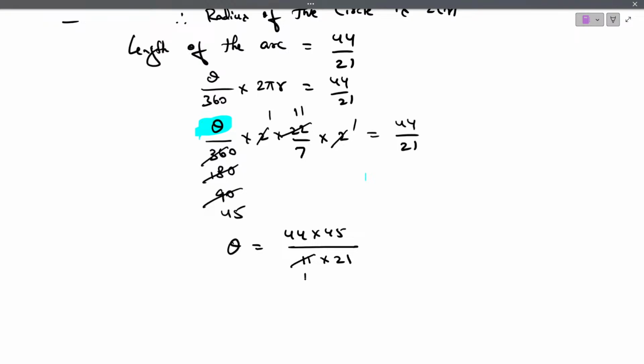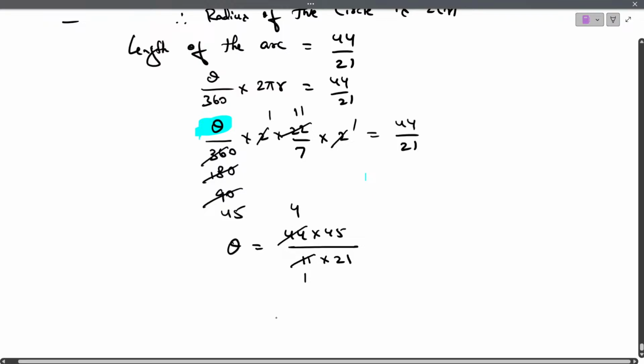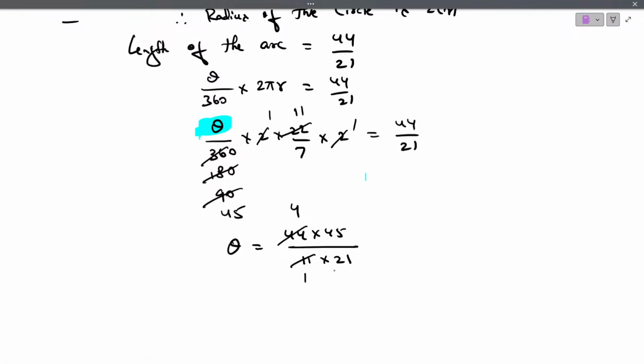Then 11 ones are 11, 11 fours are 44. Then in which table will it go? 3 tables. 3 sevens are 21, 3 ones are 3, remainder 1, 15, 3 fives are 15.